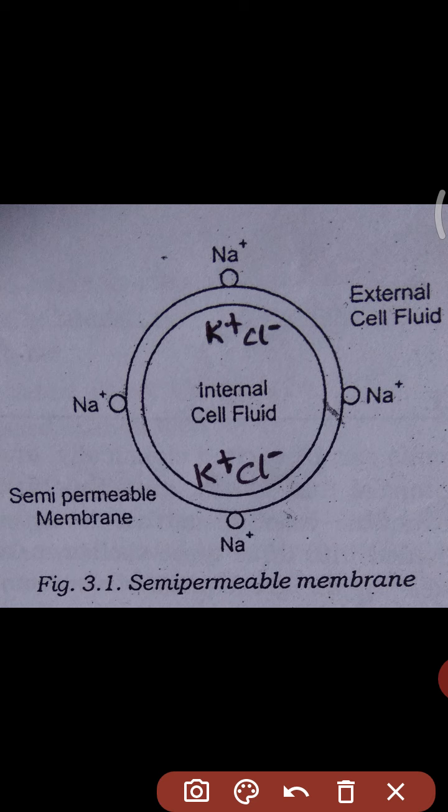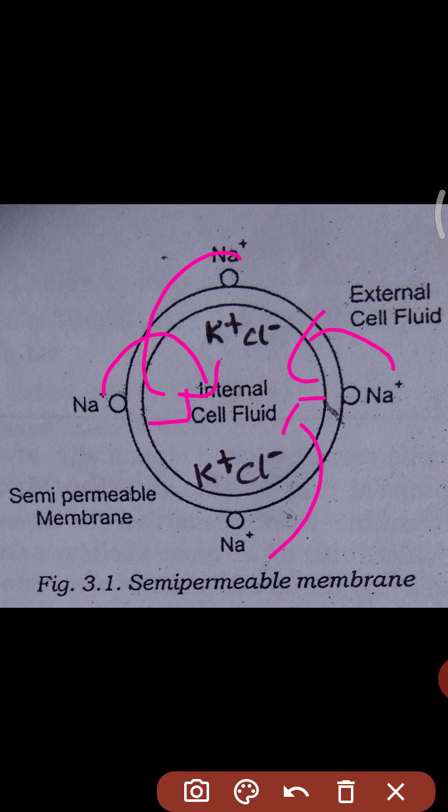The sodium Na plus ions enter into the inside of the cell membrane.